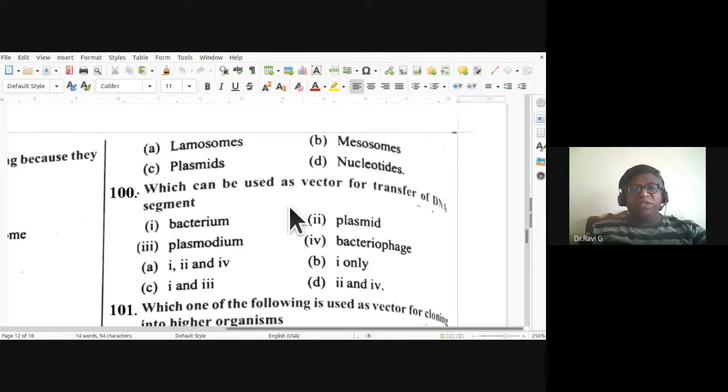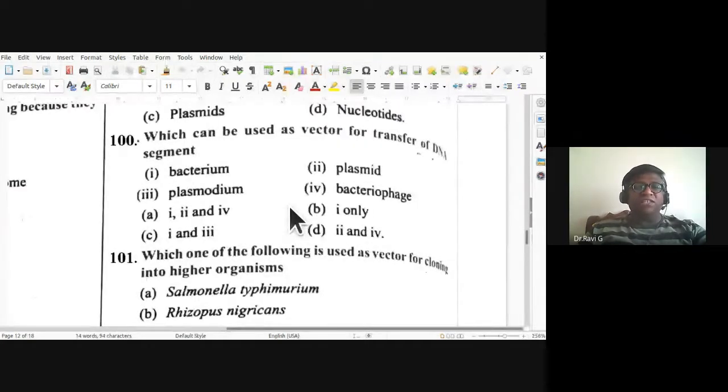So 100 question, which can be used as a vector for transfer of DNA segment. So here they have given four possibilities. Plasmid, bacteriophage can be used. So 2 and 4, 100th. So which is the right answer for 100? So bacteriophage, it causes diseases. Plasmids, cosmids, lambda phages, not bacteriophage. So only plasmid. Okay.